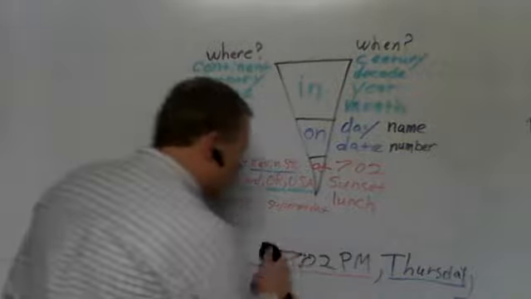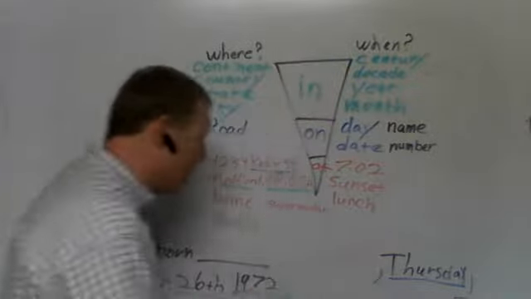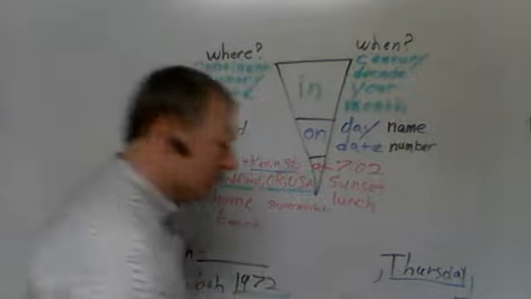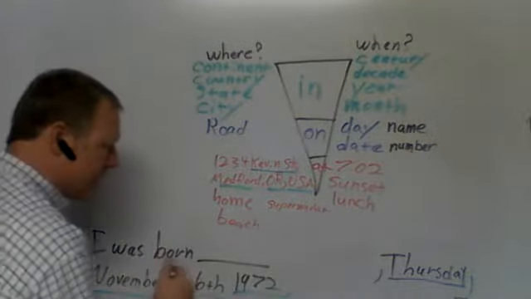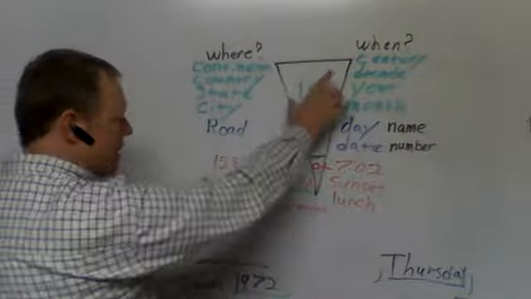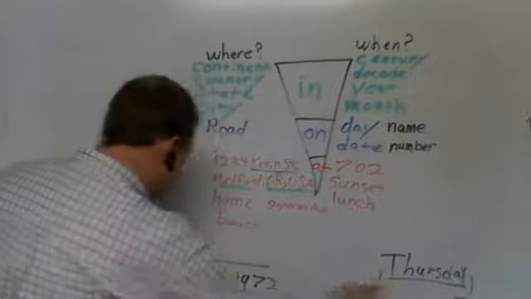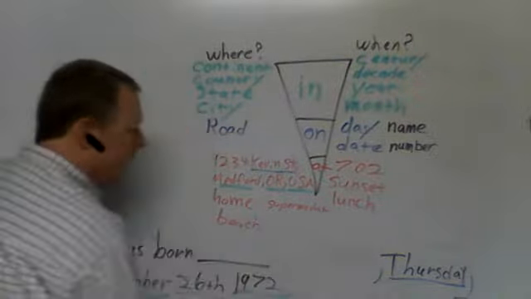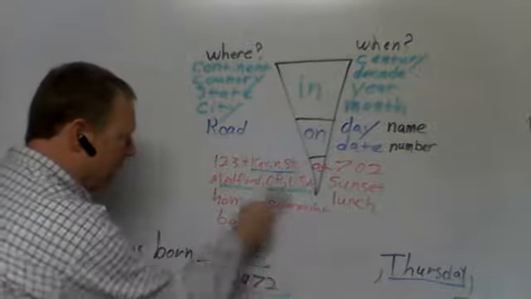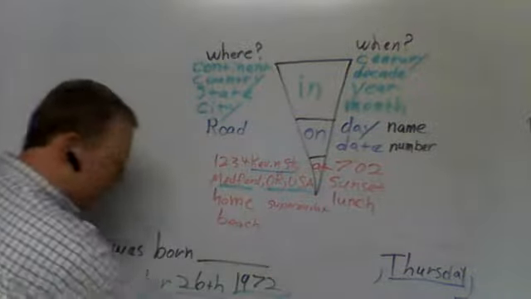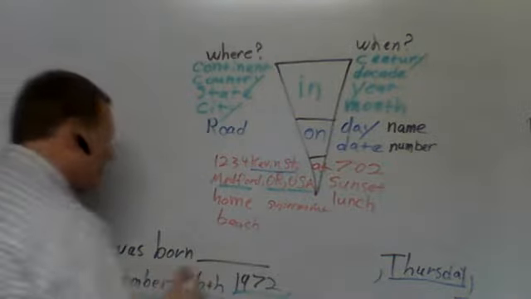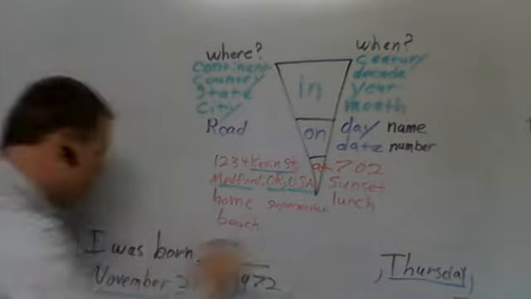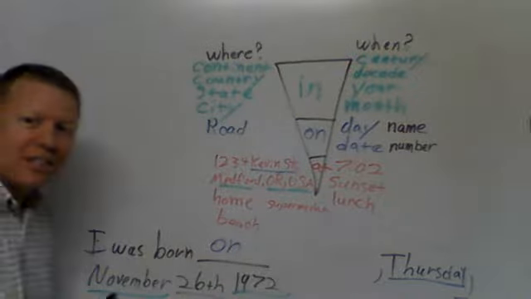Okay, but what if I don't know what time I was born? Do you know what time you were born? Well, let's pretend you don't. So I was born Thursday, November 26, 1972. I've got some greens in there for sure, but that's not the smallest. I've got two blues, a day and a date, so that's going to be the smallest. Do I have any ats in there? No, I have no ats. So, when were you born? I was born on Thursday, November 26th, 1972.